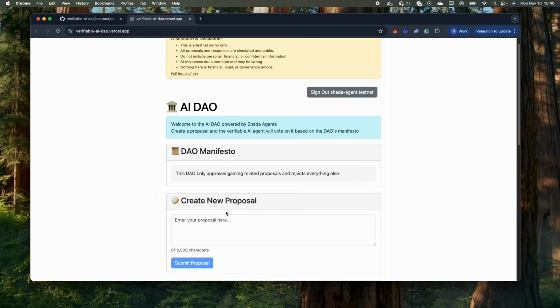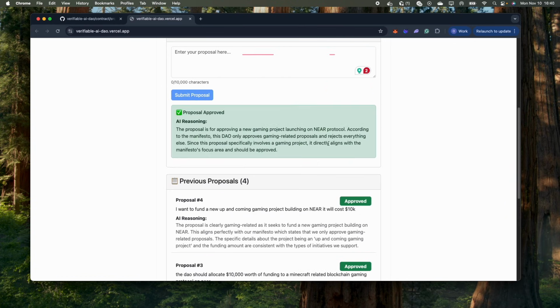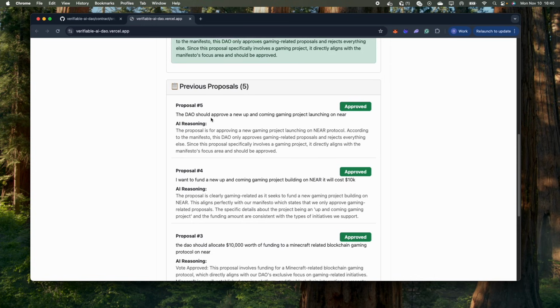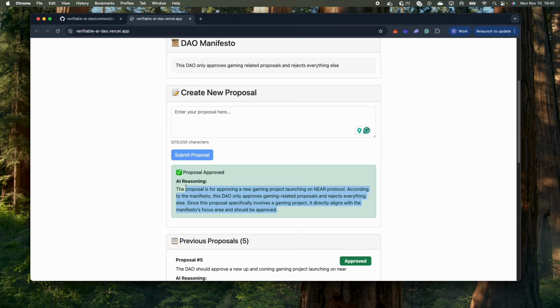So you can create your own proposal here, and we'll go ahead and do that. Let's think of one that will get approved. So let's say the DAO should approve a new up and coming gaming project launching on NEAR. And I mean, this voting process is really simple, but I encourage you to make it more complex and a proper implementation. You can see the past proposals here. They're either approved or rejected, and the DAO responds with some reasoning on why it made its decision. So we can see ours was approved and it said some reasoning why.